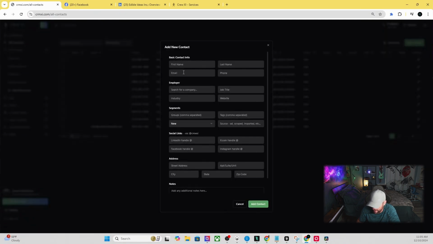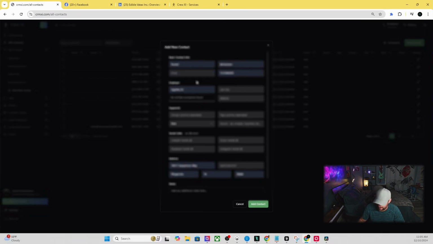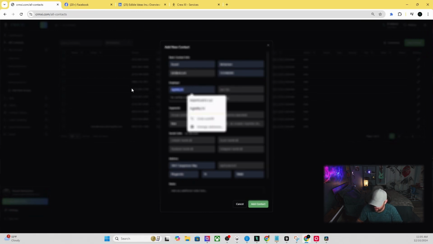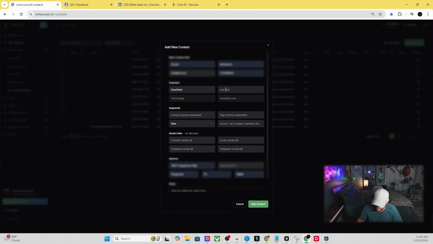Also, you can obviously add your own contacts. We get quite a bit of information here. Let's just do one here. And as you'll see, let me just do one more thing. So we have our database of different companies. You can select the database, and then it'll pop up with the industry and the email, or the website. Description, let's say you're the CEO of DoorDash.